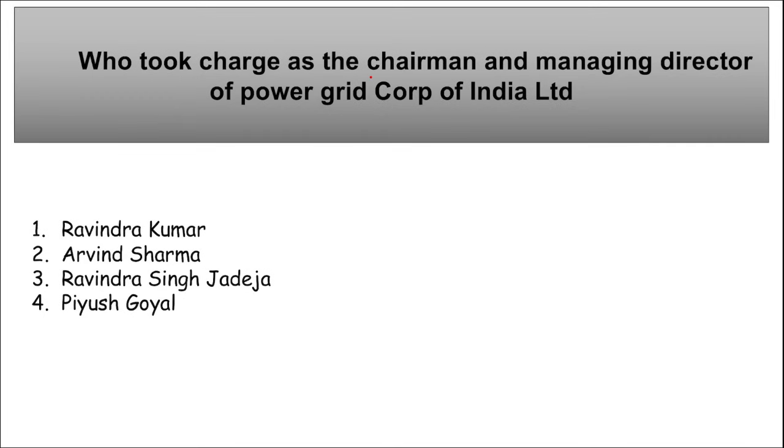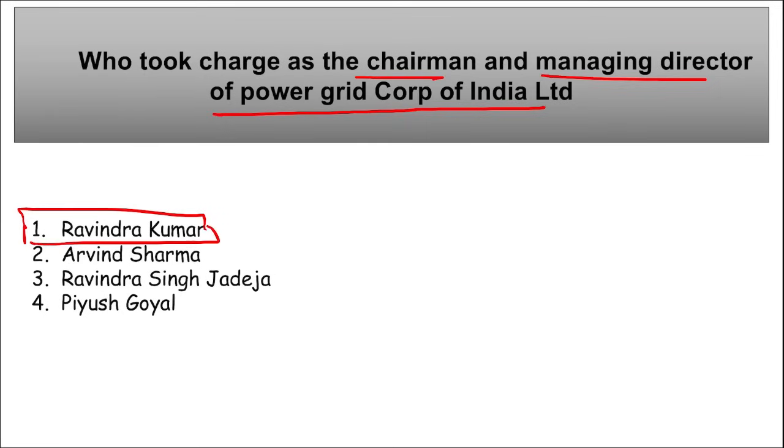Next, who took charge as the chairman and managing director of Power Grid Corporation of India Limited? So remember, who took charge as the chairman and managing director of Power Grid Corporation of India Limited? So Ravindra Kumar, right? Ravindra Kumar Tyagi ji.